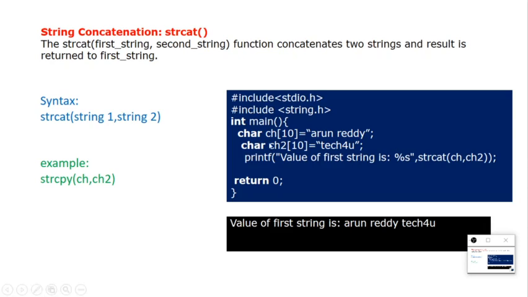Let us see a small example. I have taken ch as Arun Reddy and ch2 as Tech for You. Now I am joining both. I am printing printf, value of first string is %s. In this place of first string you can write anything. Then strcat, a shortcut we use, with ch and ch2. You can see what it printed: Arun Reddy Tech for You. So it has joined both string 1 and string 2.